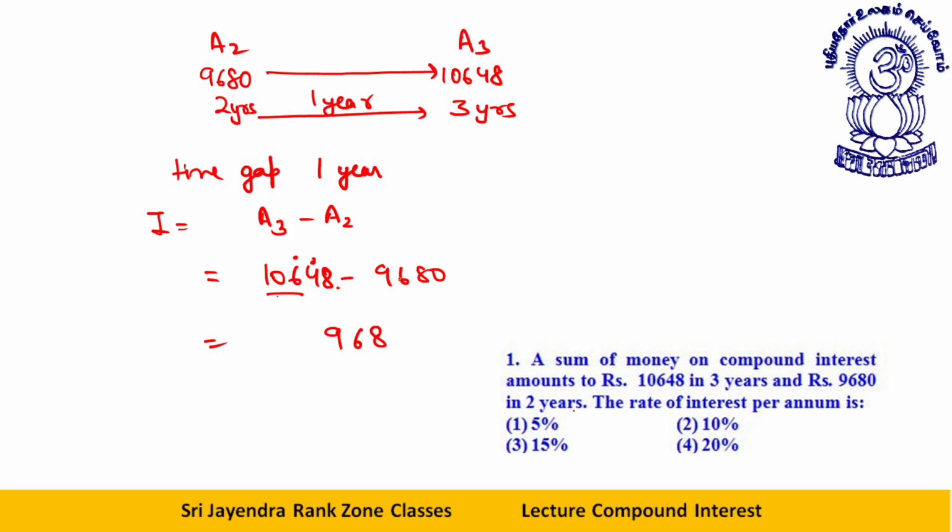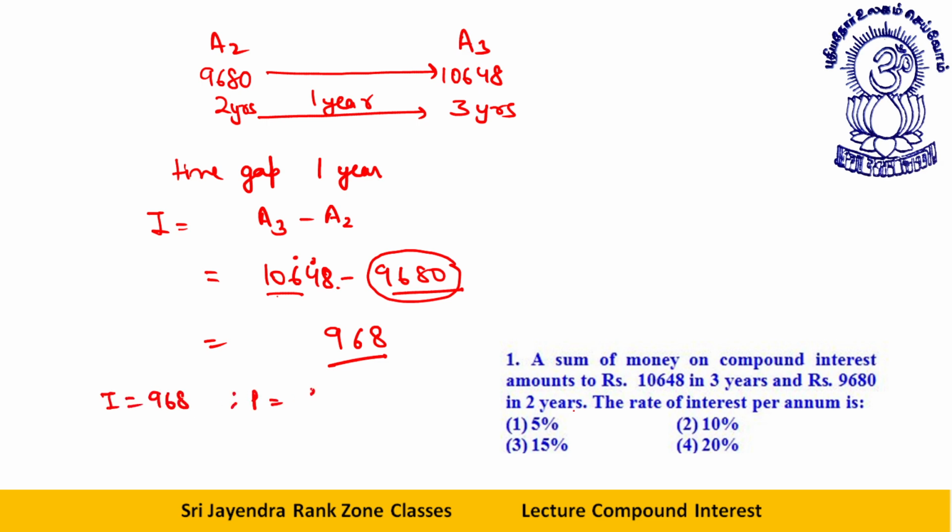So in 1 year, whenever you have only 1 year time gap, you just take this as principal, you treat this as your interest and consider the entire case as simple interest. Now you have interest as 968,